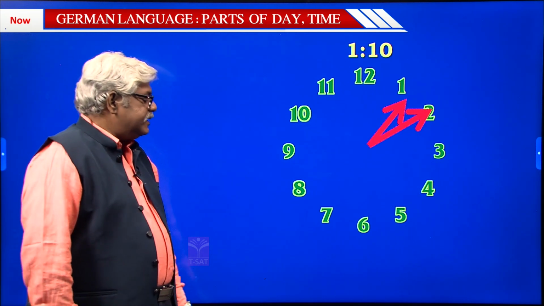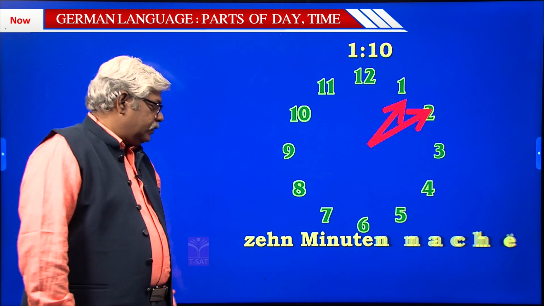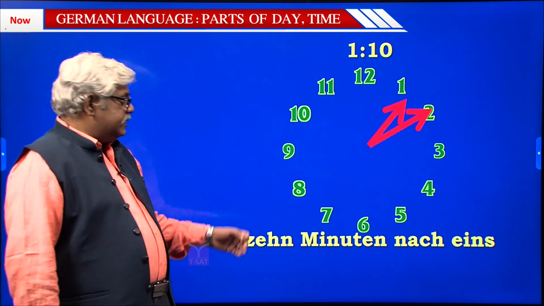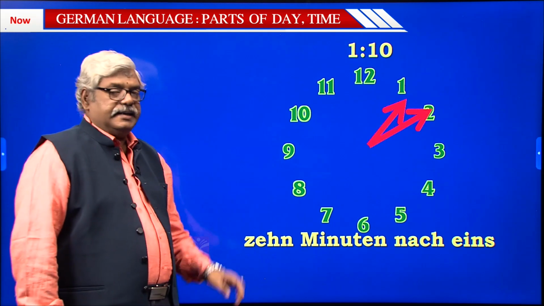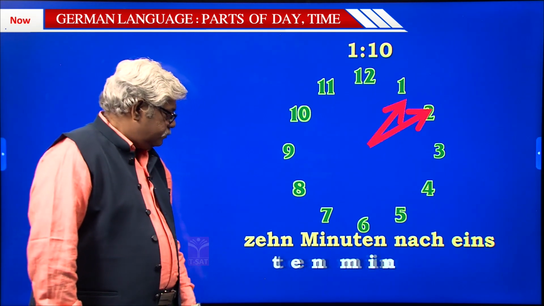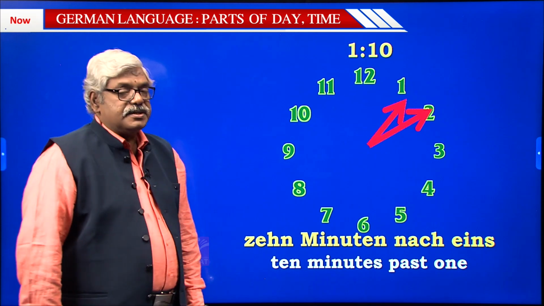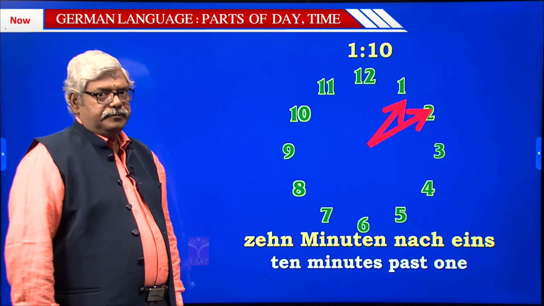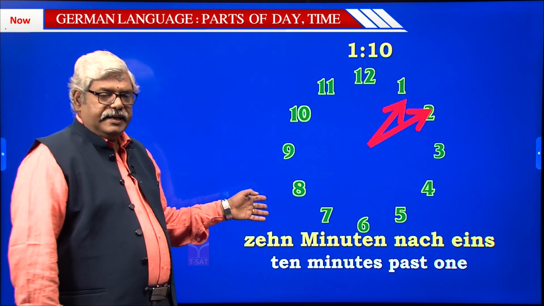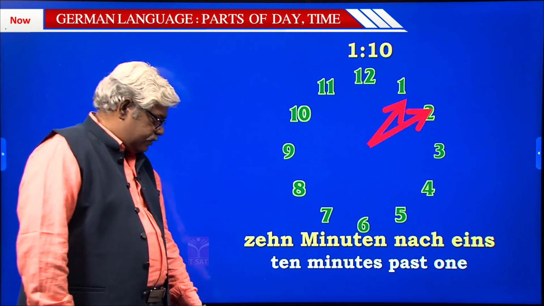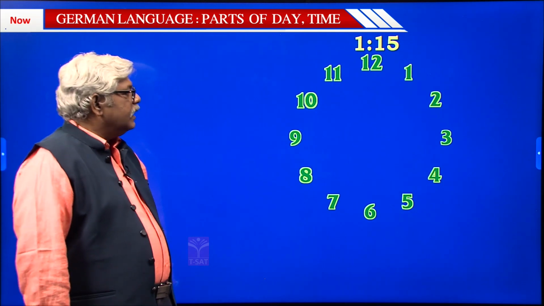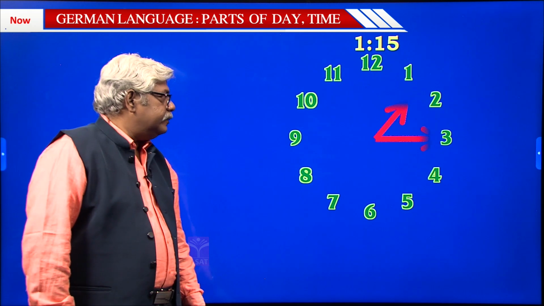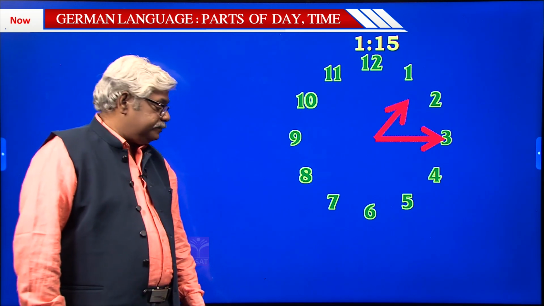So that is said as 10 Minuten nach 1. 10 minutes past 1. 5 Minuten nach 1, 10 Minuten nach 1. Then let us see how 15 is expressed. So 1:15, how is this expressed?